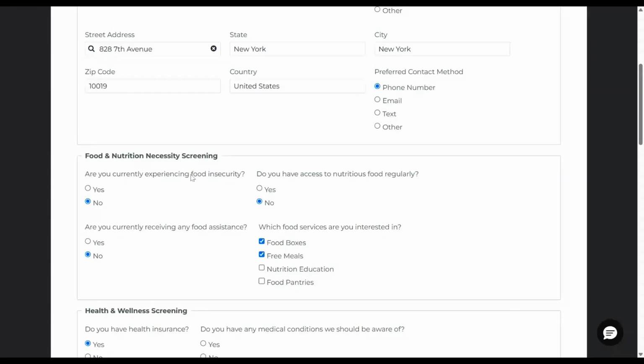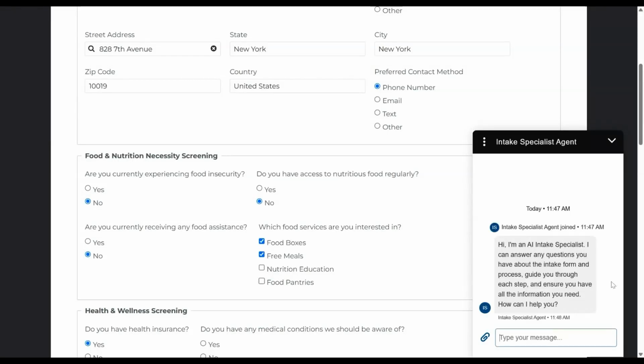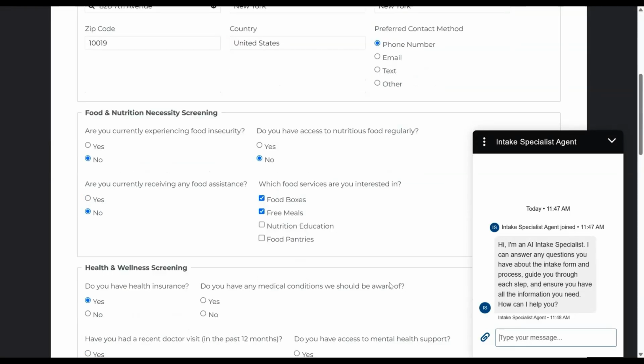So, what I can actually do is interact with frequently asked questions for our specific intake form for it to be able to assist Ronnie as we have some of these questions. So Ronnie doesn't quite know what food insecurity is and wants to ask that.